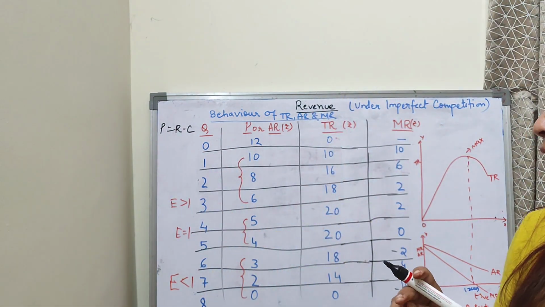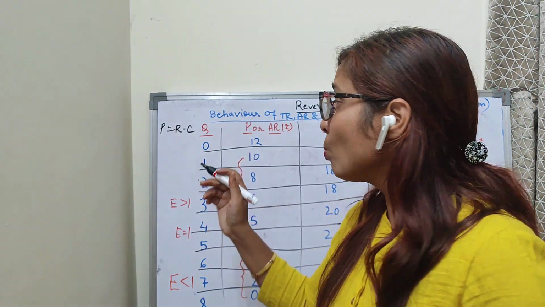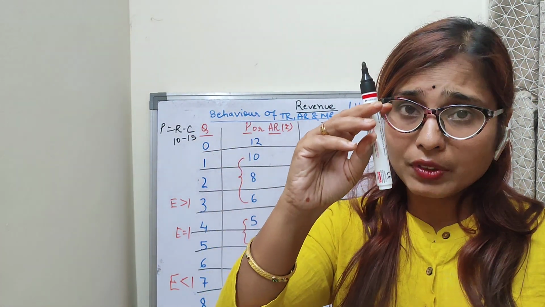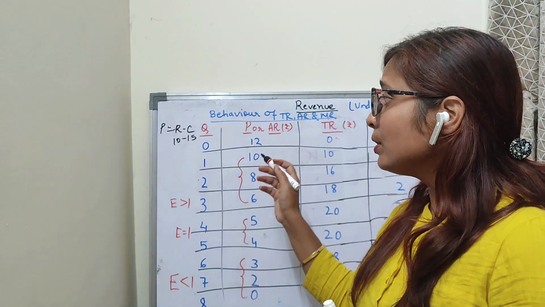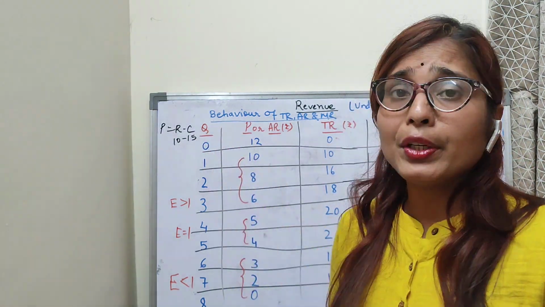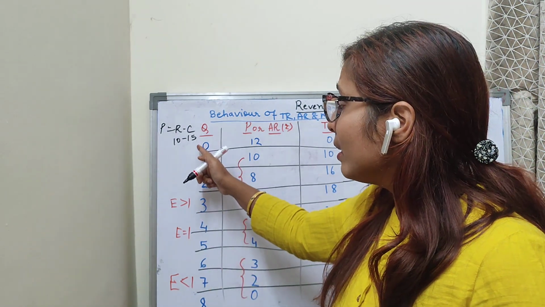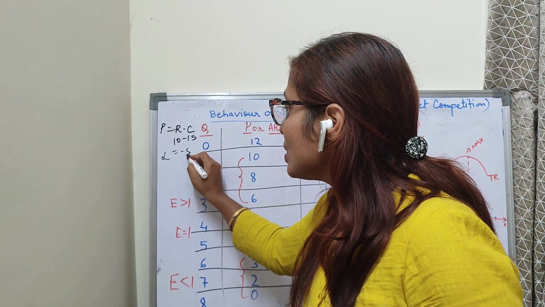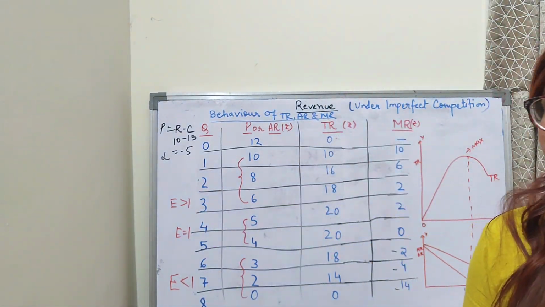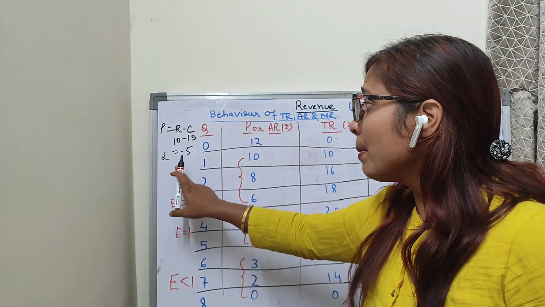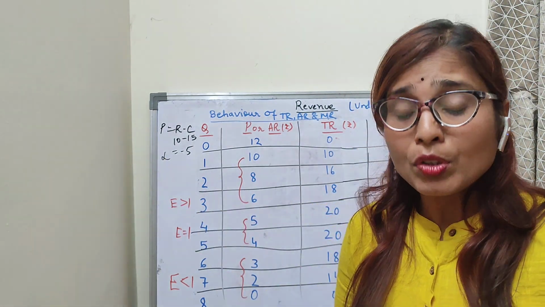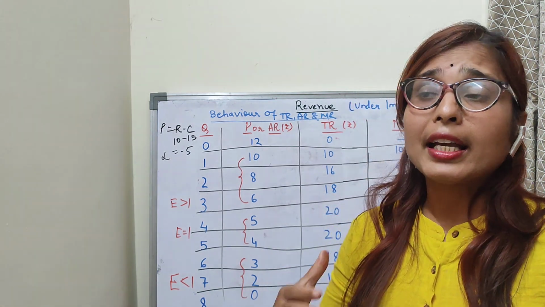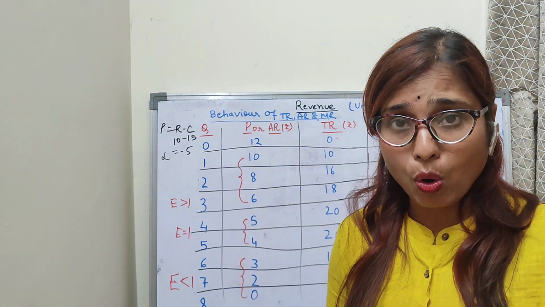Suppose for example, the cost for making this marker pen is rupees 15 and the revenue is 10. After selling this item, revenue is rupees 10. So can you tell me, is my cost more or is revenue more? So I can see clearly that my cost is more than the revenue. So I have a loss here of rupees 5. So I did not gain, I did not make a profit here, but I have made a loss of rupees 5. So the producer, if he wants to increase the profit, either he can increase the sale or reduce the cost.